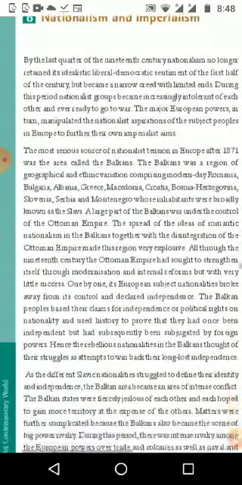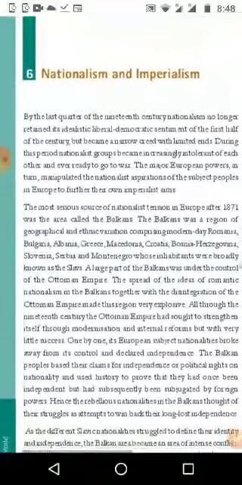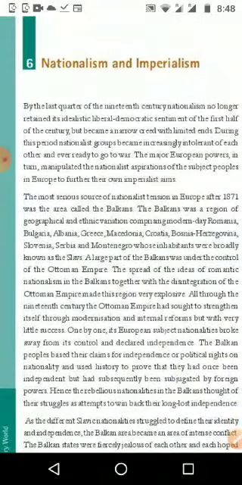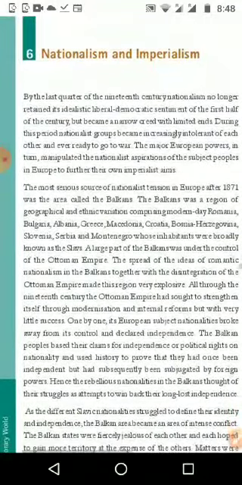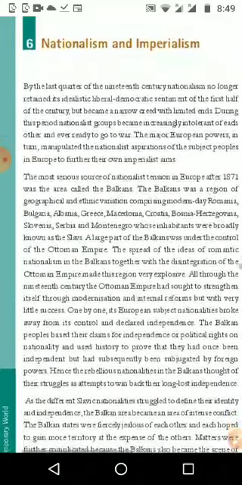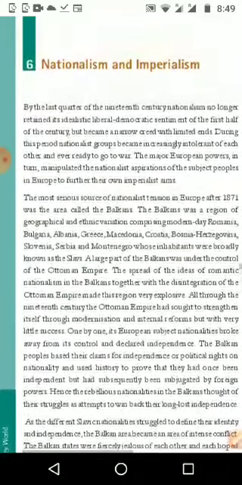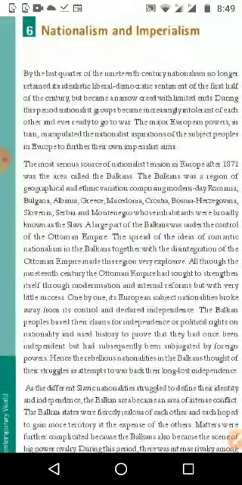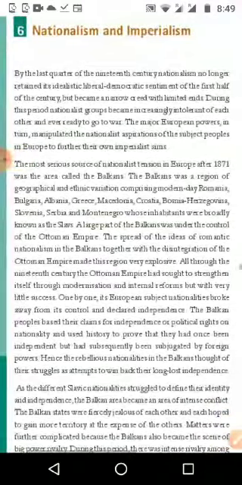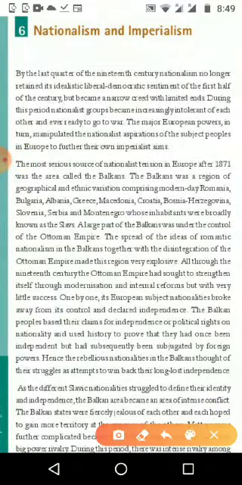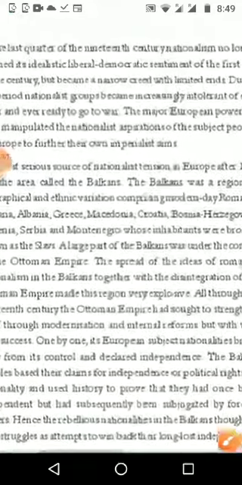Now we are going to see sentence by sentence what nationalism is, which we know already, and how it is related to imperialism. By the last quarter of the 19th century, nationalism no longer retained its idealistic, liberal and democratic sentiments.